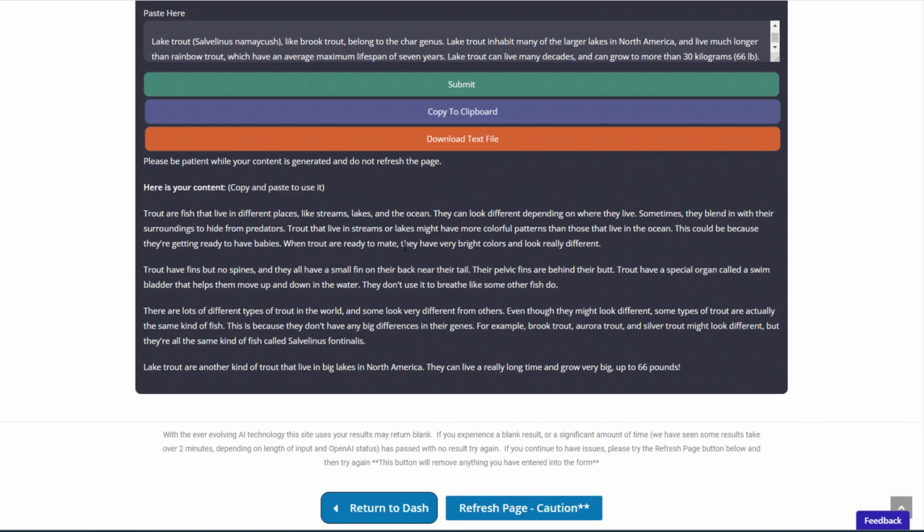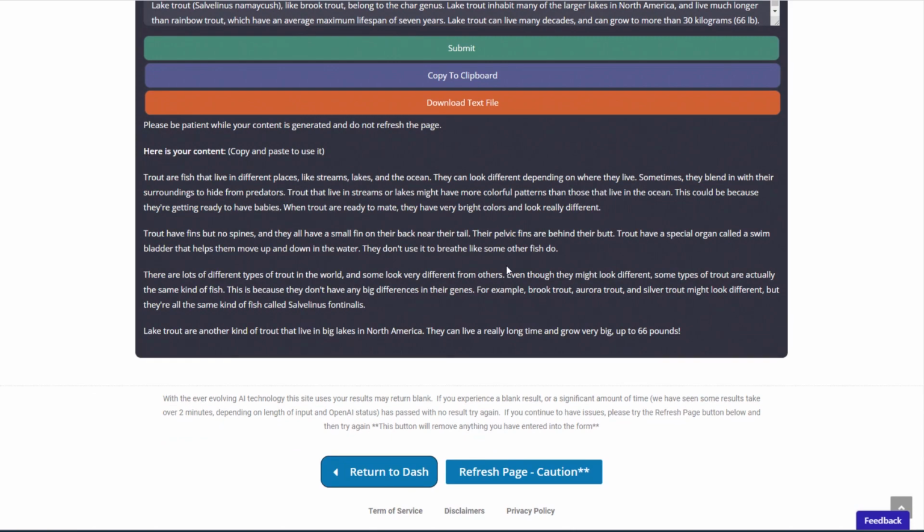When trout are ready to mate, they have very bright colors and look really different. All right, so it doesn't get into a bunch of scientific mumbo jumbo. Because it says this could be because they're getting ready to have babies. That's a great non-scientific sounding way of talking about what trout are like when they are ready to spawn.